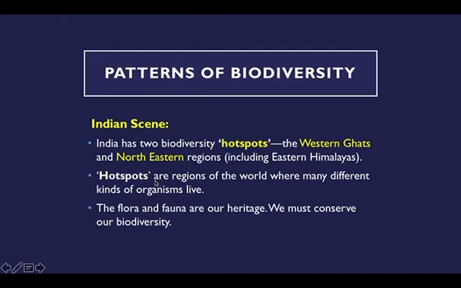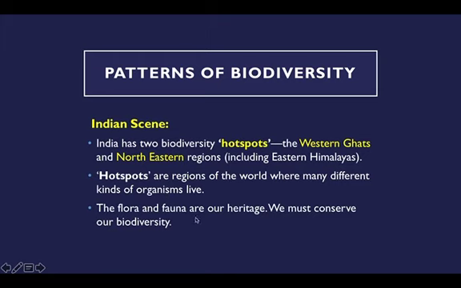Hotspots are regions of the world where many different kinds of organisms live. For example, in the Western Ghats, many different kinds of frogs live. The Western Ghats is near South India, and there are different kinds of frogs there which are not present in other regions. So in that particular region, many species of living organisms live, and so they are called hotspots.